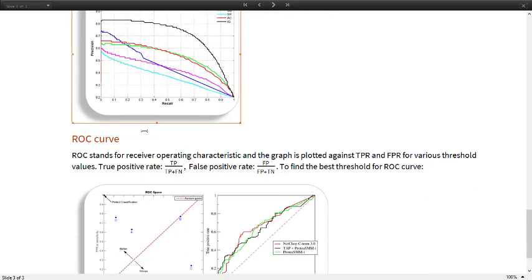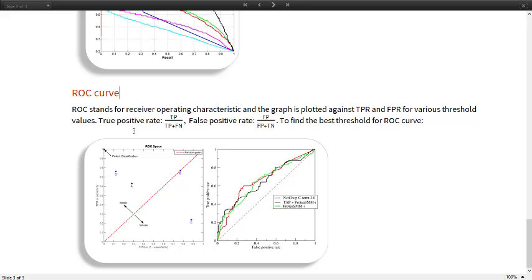Another way of quantifying our off diagonal elements is by an ROC curve. An ROC curve, instead of plotting precision and recall, plots our true positive rate and false positive rate. Just a recap, true positive rate is the actual positives predicted as positive over all positive cases, and false positive rate is the actual negatives predicted as positive over all the negative cases.